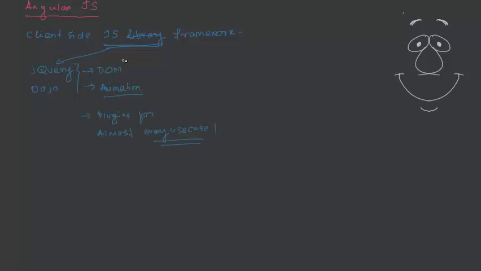But once an application grows to a significant size, these libraries do not give a proper mechanism for how to arrange code and how to follow proper practice so that the code base is maintainable and testable. Whereas AngularJS is a very opinionated framework.